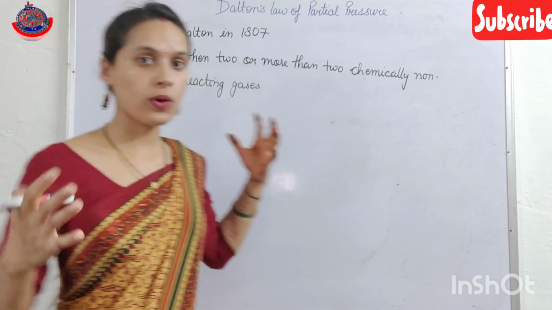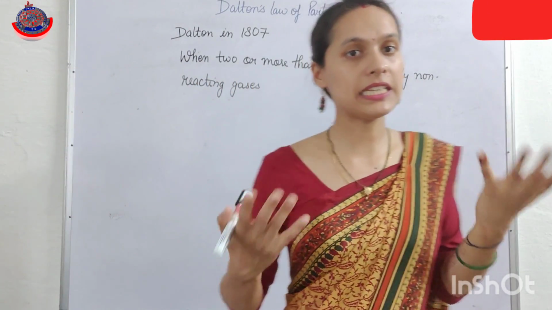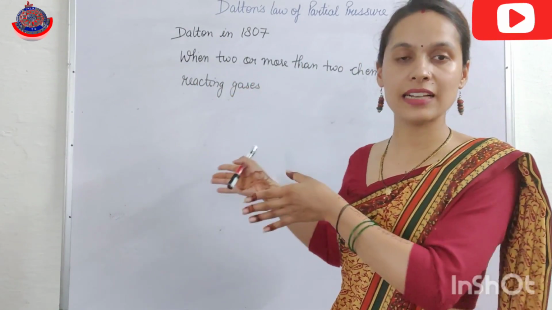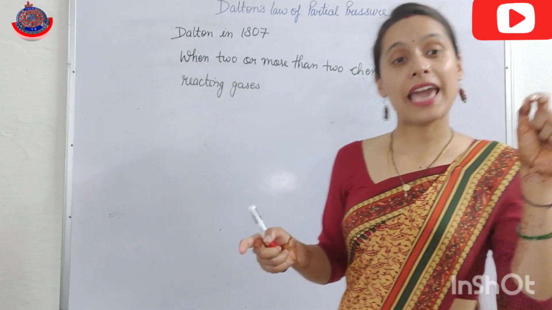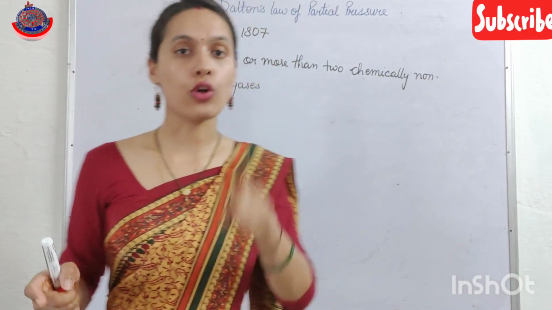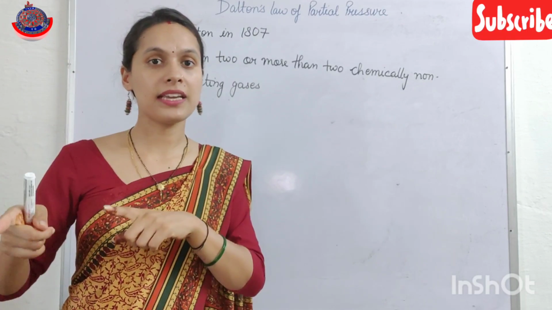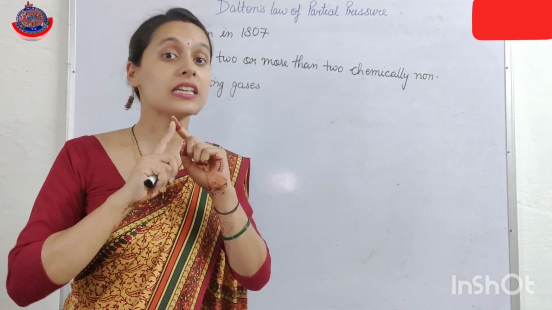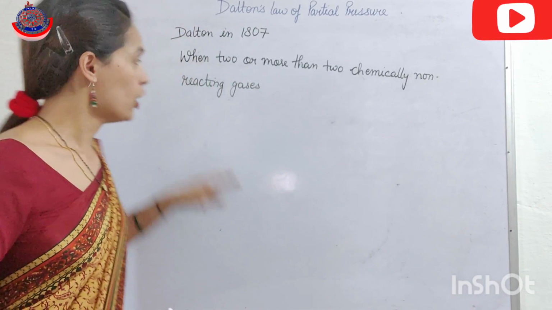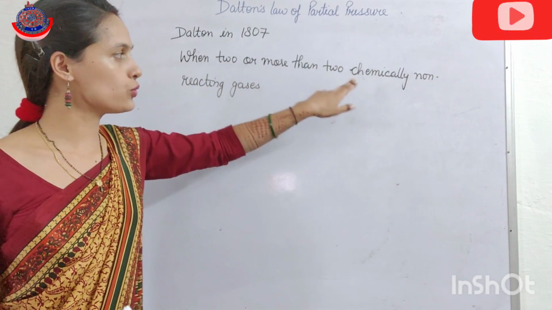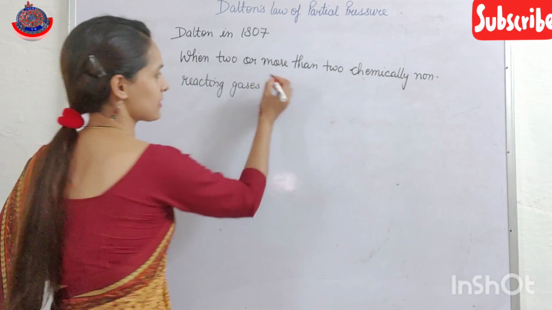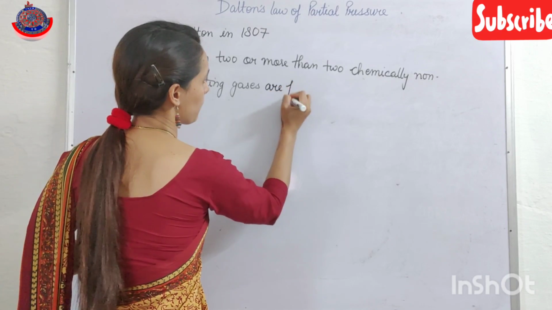It is not that you are mixing two gases which are chemically reactive and then applying Dalton's law of partial pressure. No, the gases should be chemically non-reactive. So the gases should not react chemically. Clear?